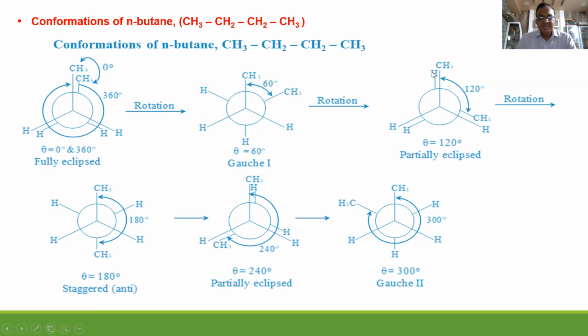Partially eclipsed means CH3 and H in the same line. Here also CH3 and H in the same line. Non-bonded groups in the same line, so it is partially eclipsed. Staggered means the CH3 groups are at 180 degrees to each other. It is the most stable and preferred conformation of butane because the two repulsive groups are exactly on opposite sides. So there is no interaction between the methyls, no increase in energy, more stability. So this is again partially eclipsed.